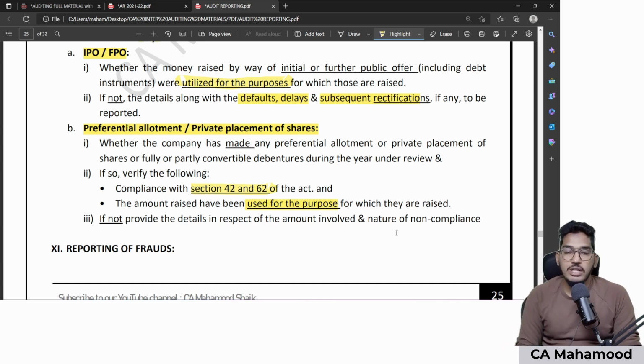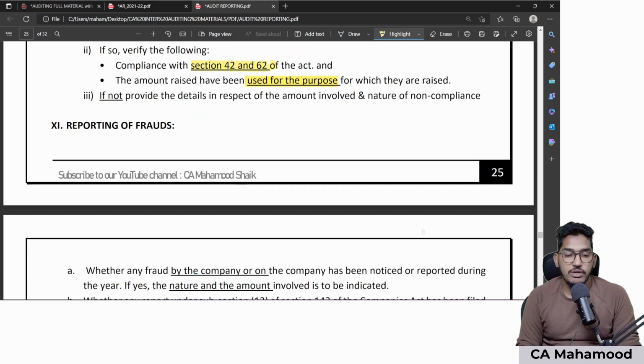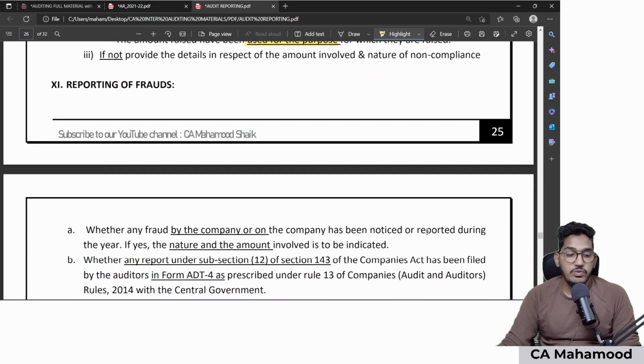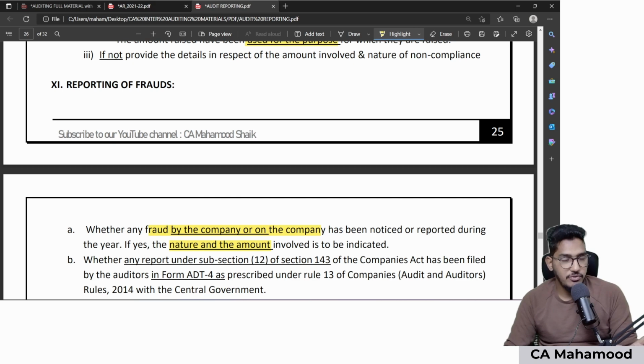If not, if they are used for other purposes, then I need to report what kind of non-compliances have taken place. Now talking about the 11th point is regarding reporting of the frauds. So here what they say is whether any fraud by the company or on the company has been noticed or reported during the year. As an auditor, did you notice or report any fraud by the company or on the company? If yes, you need to mention nature and amount involved in the CARO. What is the nature of the fraud along with the amount needs to be reported in the CARO.